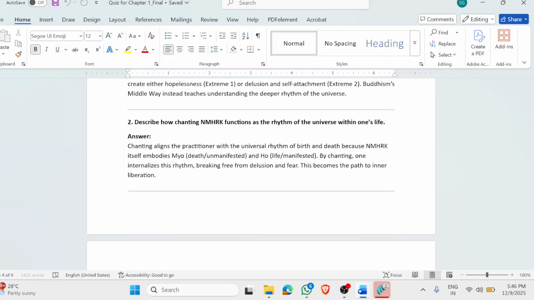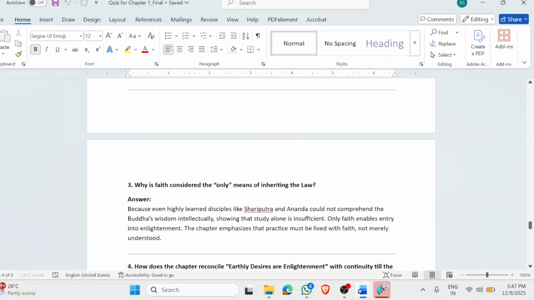As simple as that, whenever we are in a particular frequency, we start reaping the benefits or the disadvantages of it. And of course, when we are in the rhythm of the universe, everything is in abundance. So when we align ourselves with Nam-myoho-renge-kyo, then we can get everything in abundance. And why does chanting Nam-myoho-renge-kyo function as the rhythm of the universe? Because Nam-myoho-renge-kyo in itself contains the arising and extinction phenomena, which is very much the rhythm of the universe itself.